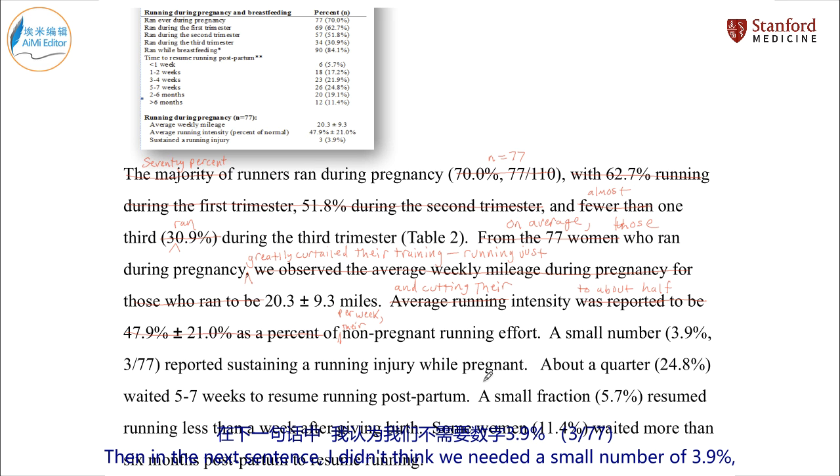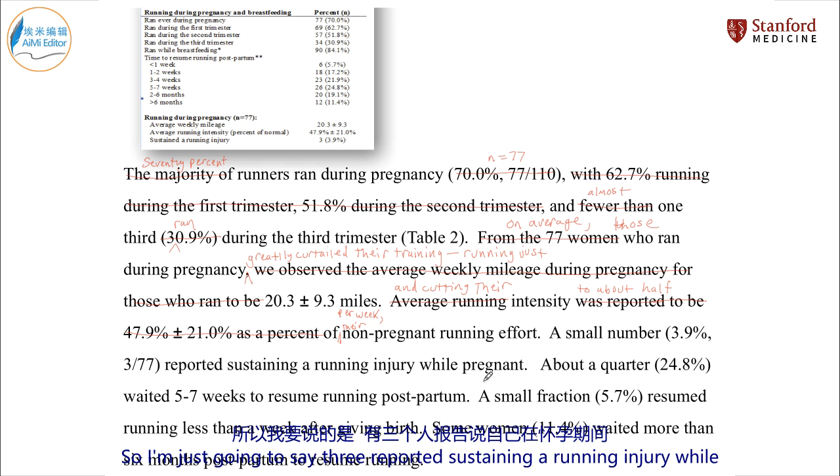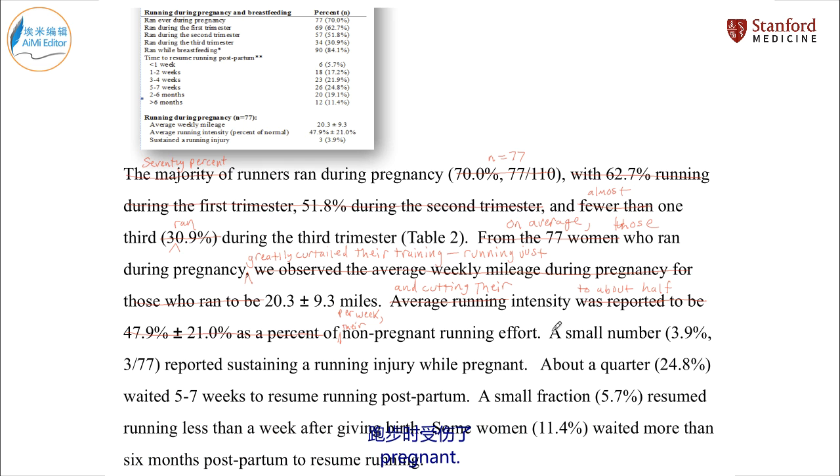Then in the next sentence, I didn't think we needed a small number, 3.9%, 3 out of 77. We don't need all of those statistics. So I'm just going to say 3 reported sustaining a running injury while pregnant. It's obvious that 3 is a small number.